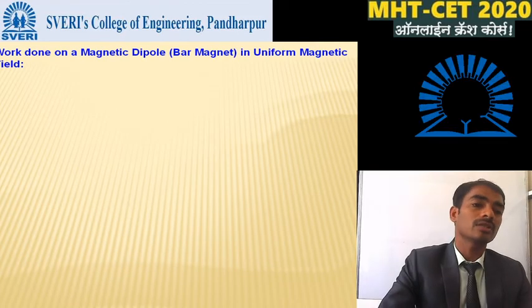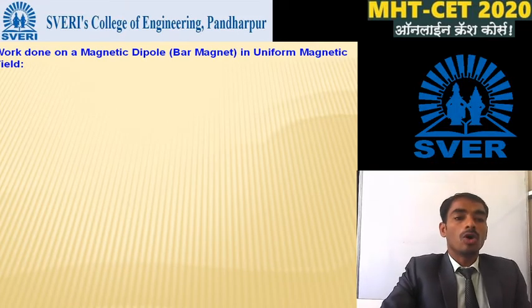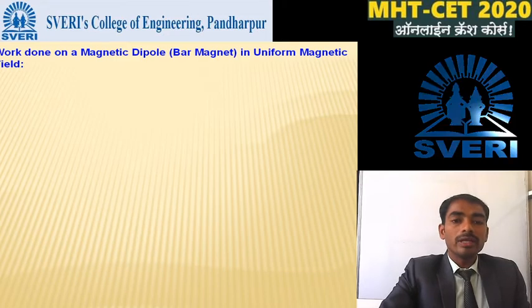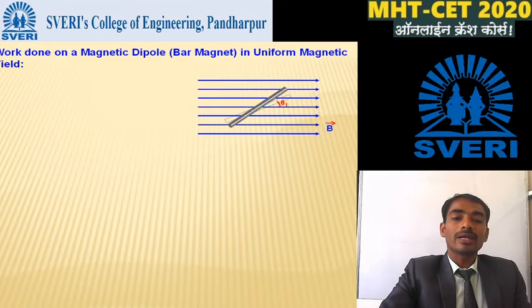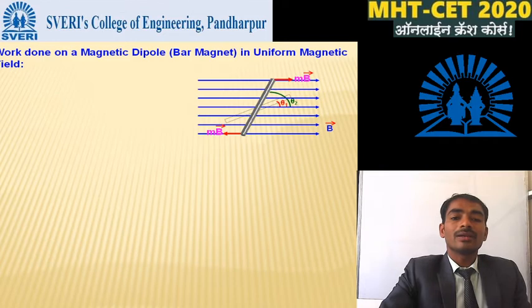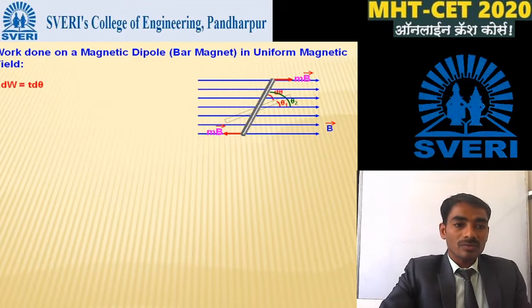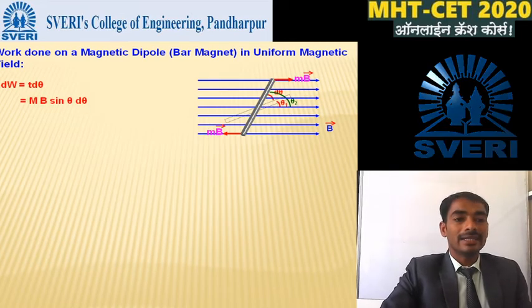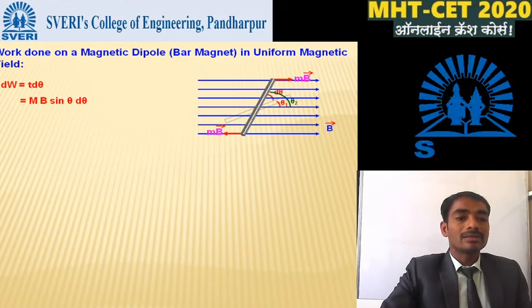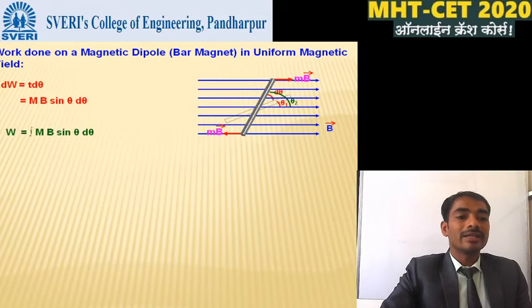Next we discuss the work done on a magnetic dipole in a uniform magnetic field. In this uniform magnetic field there is a magnet which rotates from an initial angle theta 1 to a second angle theta 2. The work done dW is equal to tau d theta, where tau is equal to mB sin theta. So dW is equal to mB sin theta d theta.